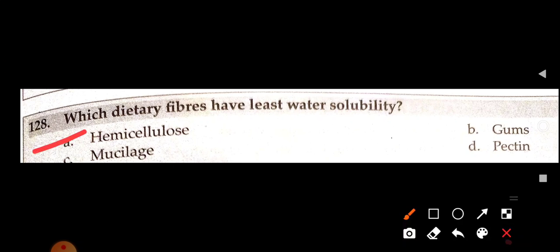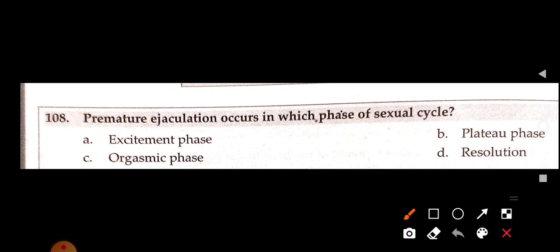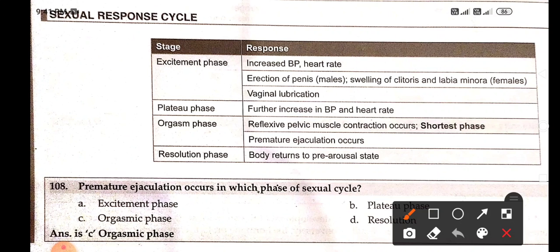Answer is hemicellulose. Okay. Premature ejaculation occurs in which phase of sexual cycle? Same funda, try to answer in your copy, and if it is right, take right there. And finally you have to calculate how much percent you are going to score. So answer here is orgasmic phase. Let's discuss individually about all phases.